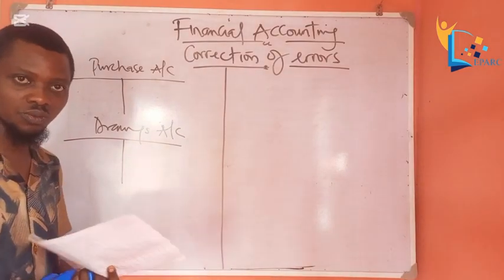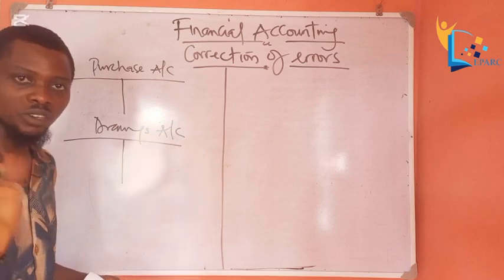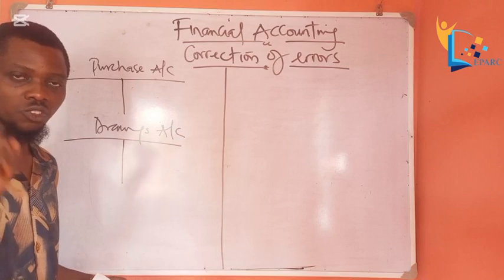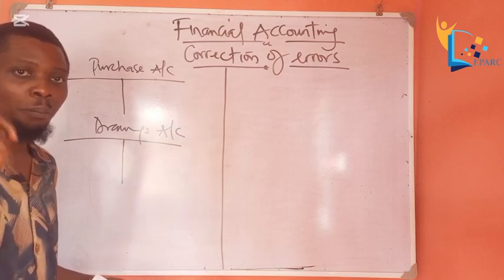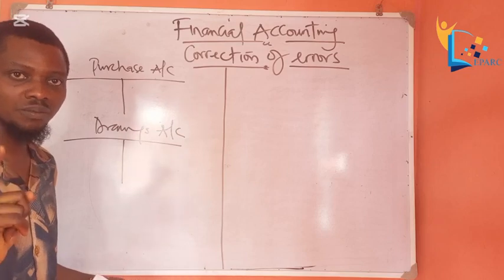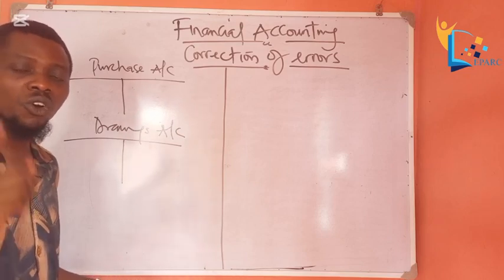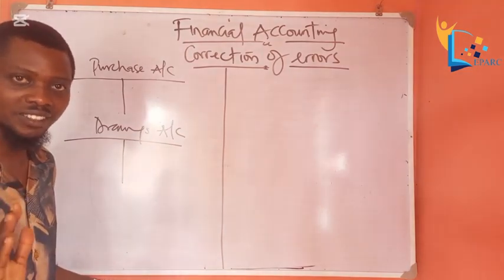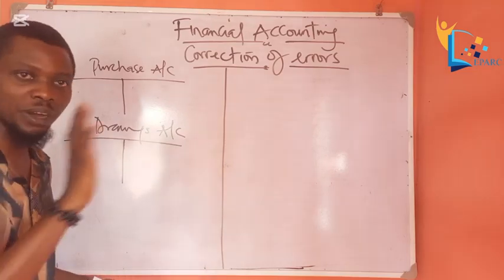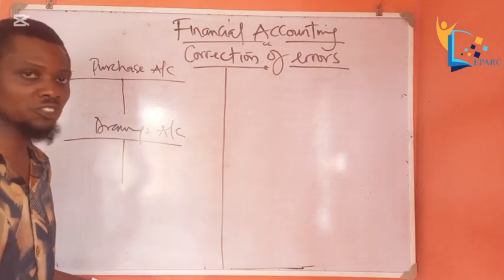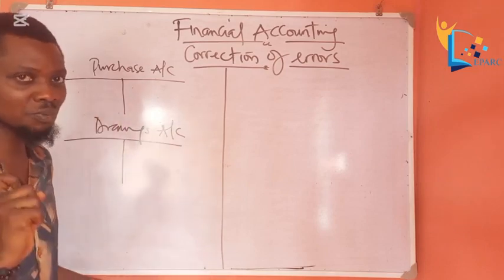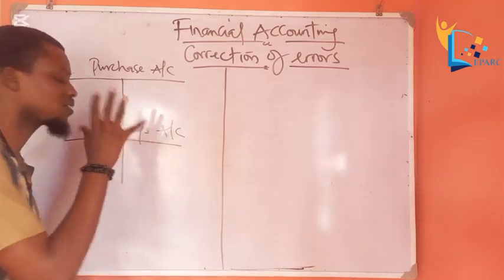Drawing of goods withdrawn, you don't record it anywhere in the subsidiary books except the journal. Drawing of goods passes through the journal only. When you purchase equipment on credit, you purchase assets on credit, it passes through the journal. It doesn't pass through any other subsidiary book except the journal. The same thing with goods withdrawn, not cash, please. Goods withdrawn passes through the journal.